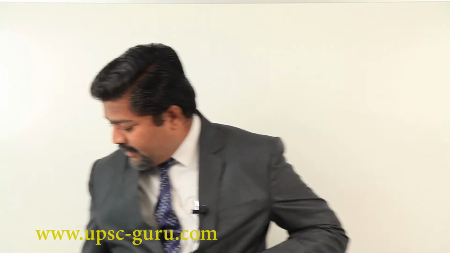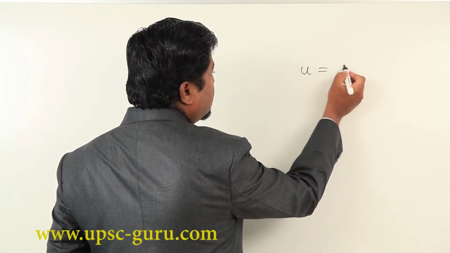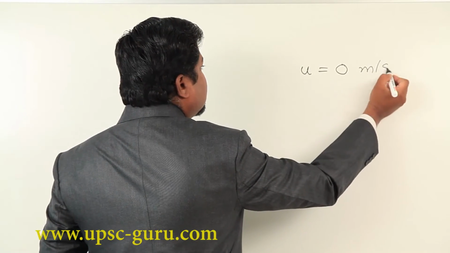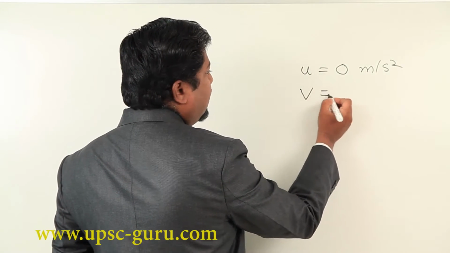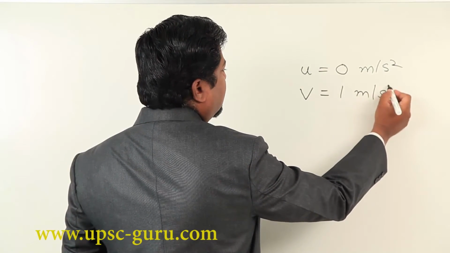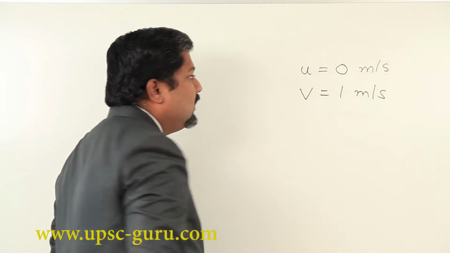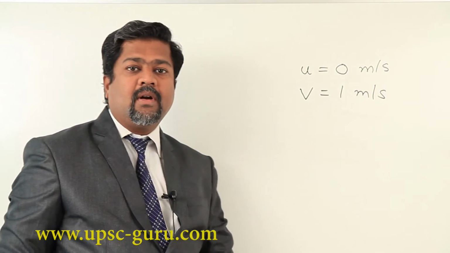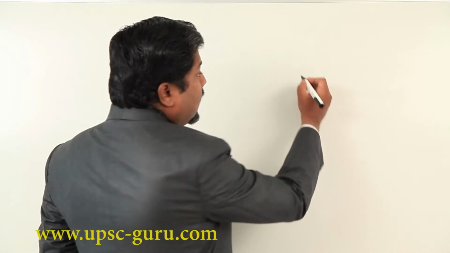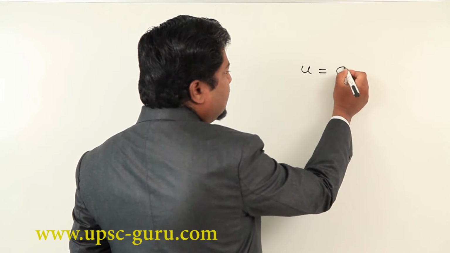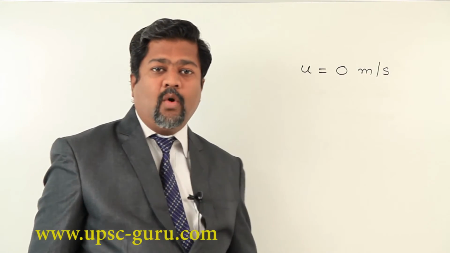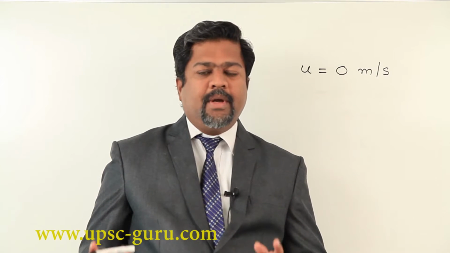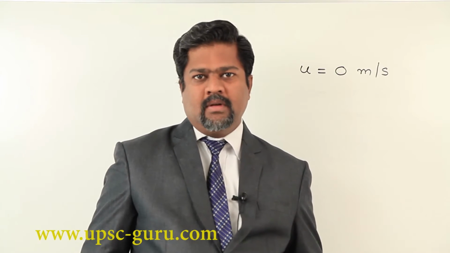Initially the car had velocity u, and after some time it will attain speed v, suppose 1 meter per second. So its initial velocity u is equal to 0 meter per second, because the car is not in motion.